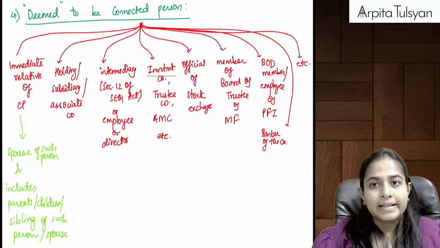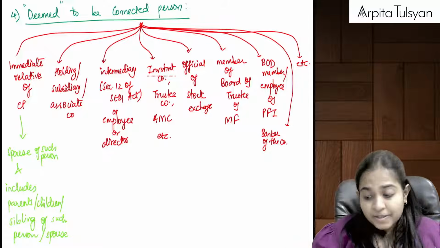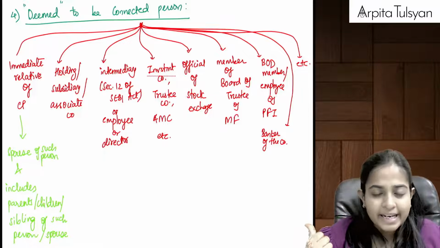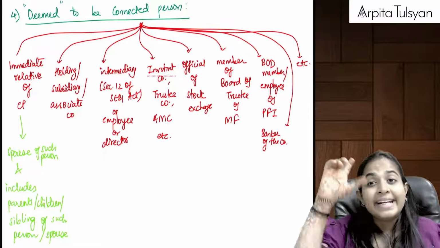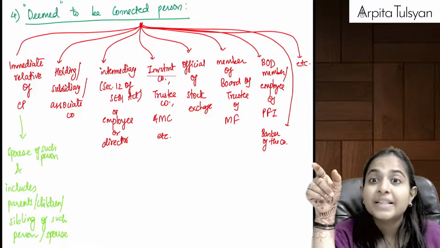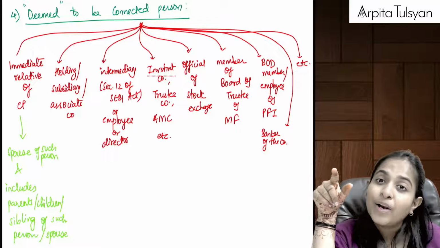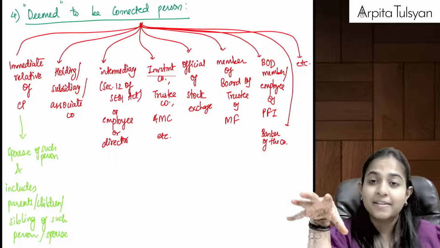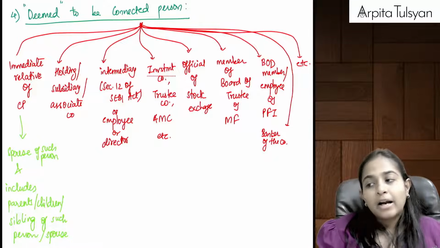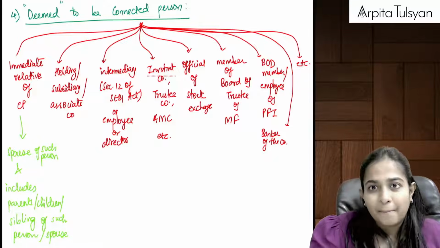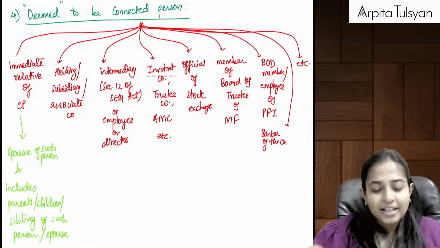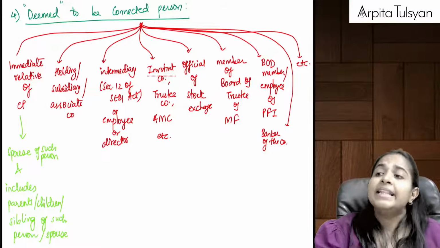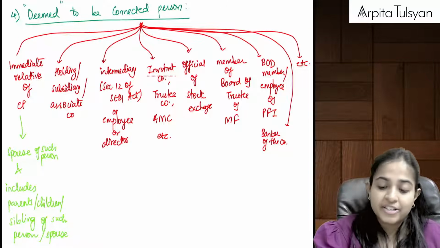Similarly, holding company, subsidiary company or associate company of the connected person, even that will be deemed as connected person. Then intermediary as per SEBI, intermediary as per section number 12 of the SEBI Act. Do you recollect? Investment bankers, portfolio advisors, merchant bankers, etc. Even those people, because they are related to the company. Because they are related to the securities of the company, they help the company to facilitate the transactions, etc.